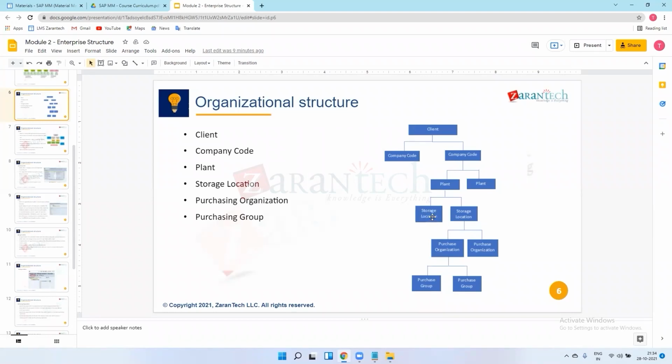In storage location one I will keep chassis, in storage location two I'll keep tires. Whatever materials there are, I will keep them in different storage locations within a plant. Are you getting it? Got it.